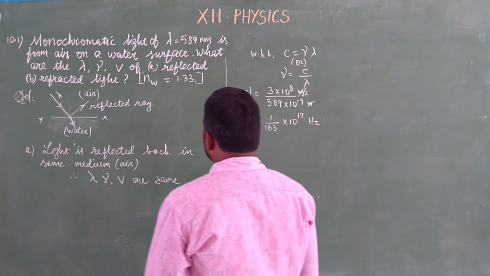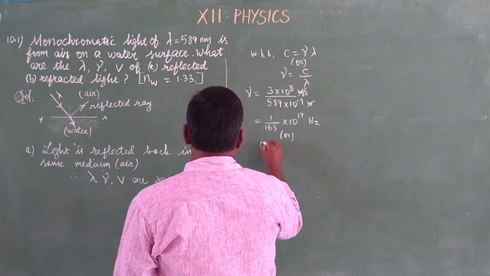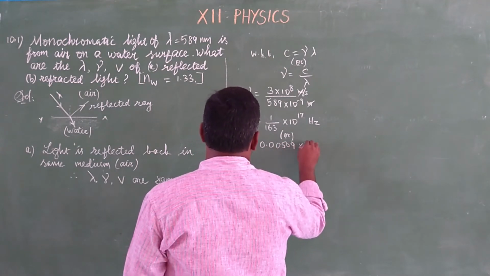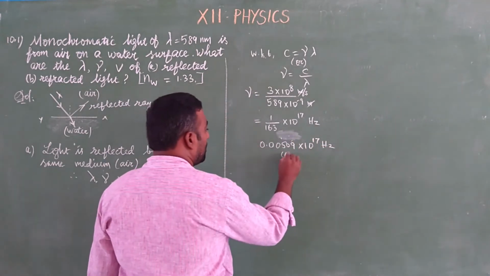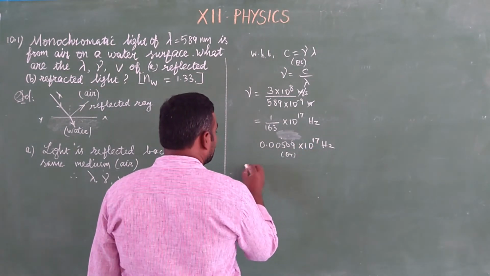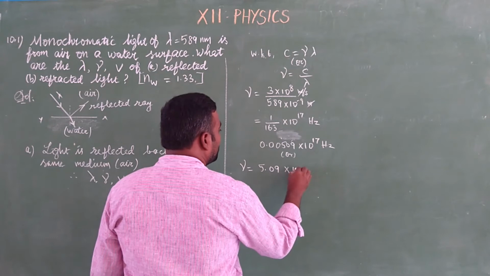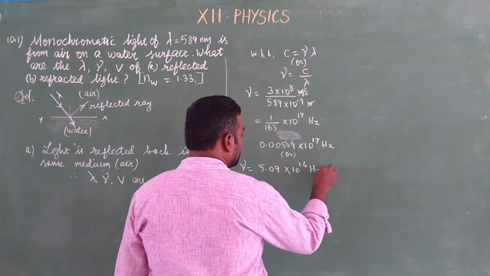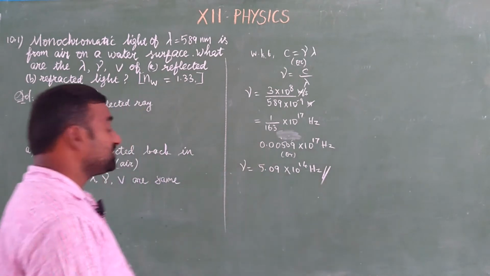After the simplification, the final answer is 0.00509 into 10 to the power 17 hertz. Or if you shift the decimal here, the power is reduced three times. Therefore, the frequency is 5.09 into 10 to the power 14 hertz. So this is the frequency of the reflected light. Okay. So for the reflected case, it is over.